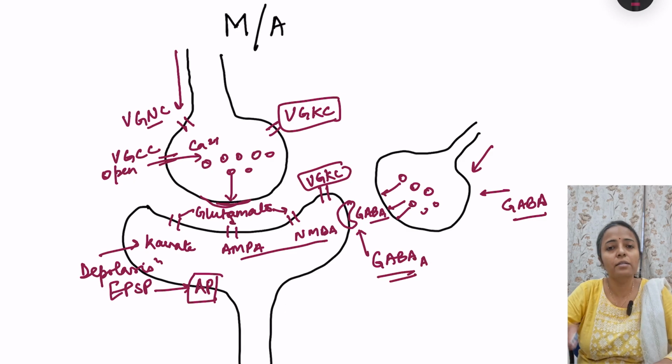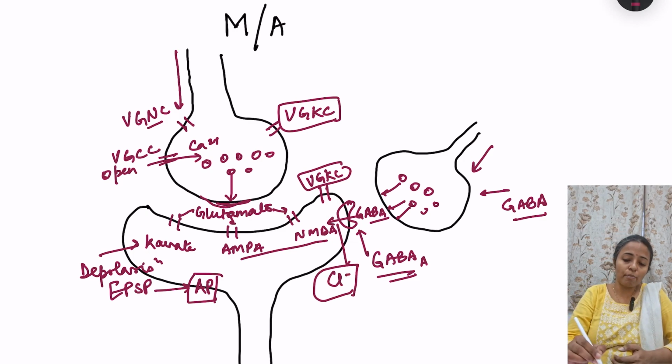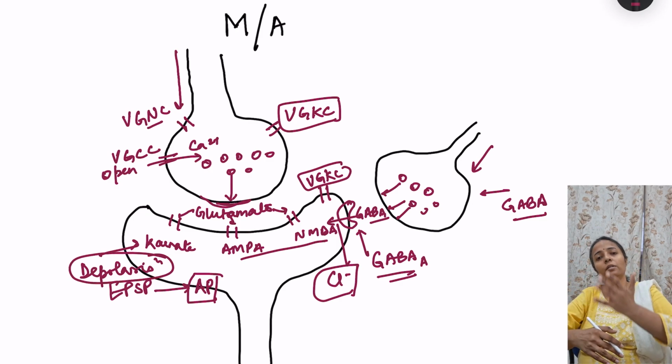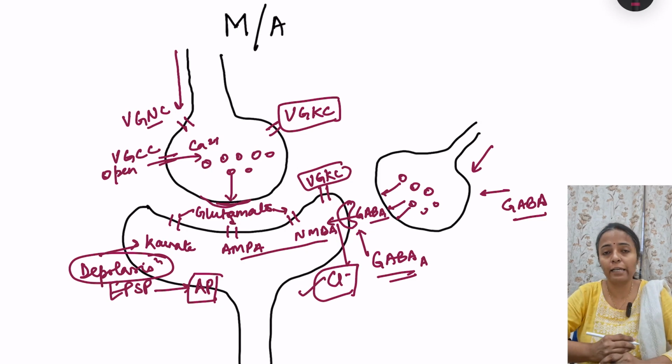When these receptors open, there is entry of chloride ions, and chloride ion is a negative ion. So this depolarization is going to decrease. It will move the membrane towards the resting membrane potential, or even hyperpolarize the membrane. So chloride ion entry is caused by these GABA receptors.